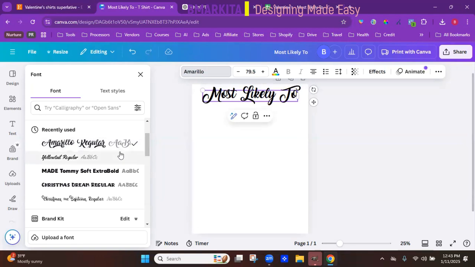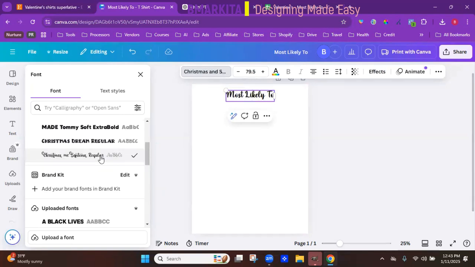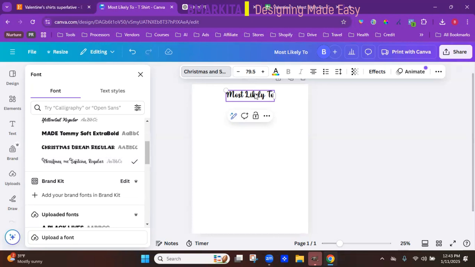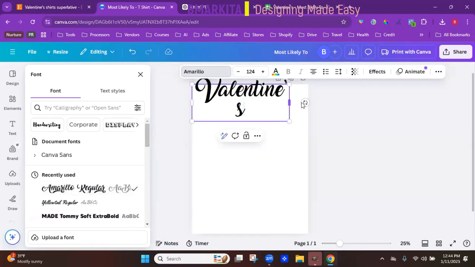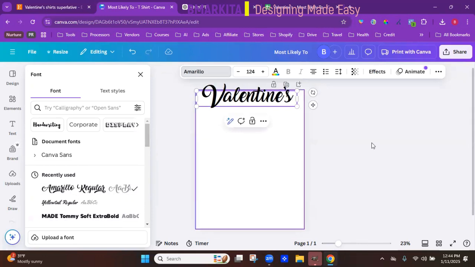That might be a little too curly for me. Let's see what this Yellowtail looks like. Oh, this is actually supposed to say Valentine's crew anyway. So let's change this to Valentine. Getting ahead of myself. Valentine. Okay, so now that's cute. Let's see how that looks with the Amarillo, or if we need to keep it the same. Okay, so I like it with the word Valentine.